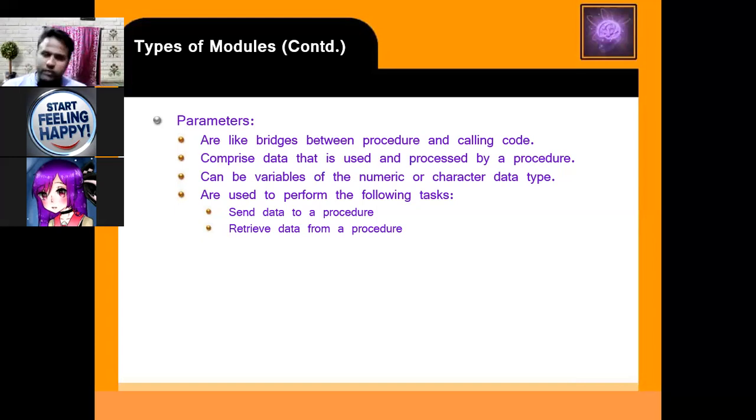So when you call the function, at that timing you are passing a value. It can be a variable of numeric, character, or other data type, and is used to perform the following tasks. So why is it used? It is used to send the data to a procedure. You have to send the data to the procedure. You can also get data from the procedure. So these are the tasks performed.